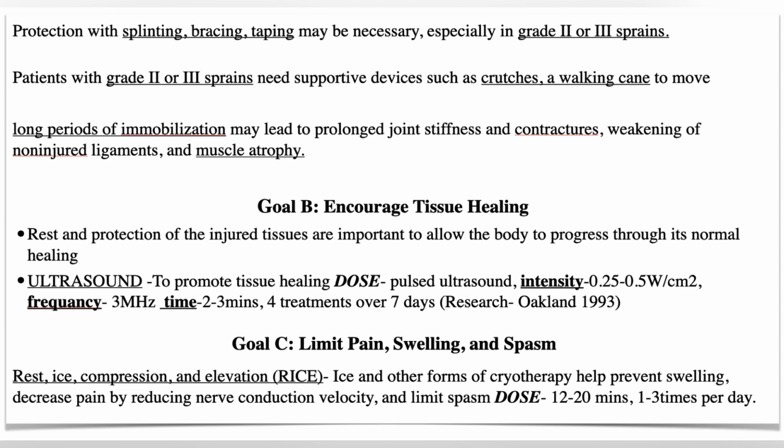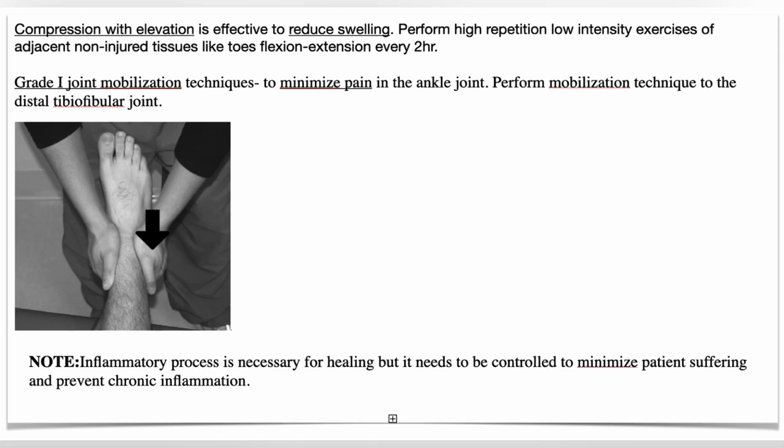Now the next goal is to limit pain, swelling and spasm, because in acute stage there will of course be inflammation, so we have to limit that inflammation. So the standard protocol is RICE protocol. This RICE protocol is applicable for every sports injury. So we have to apply ice because it can prevent swelling and decrease pain. I have written all the doses that are appropriate for that particular modality. So along with ice, compression with elevation is also effective in reducing swelling.